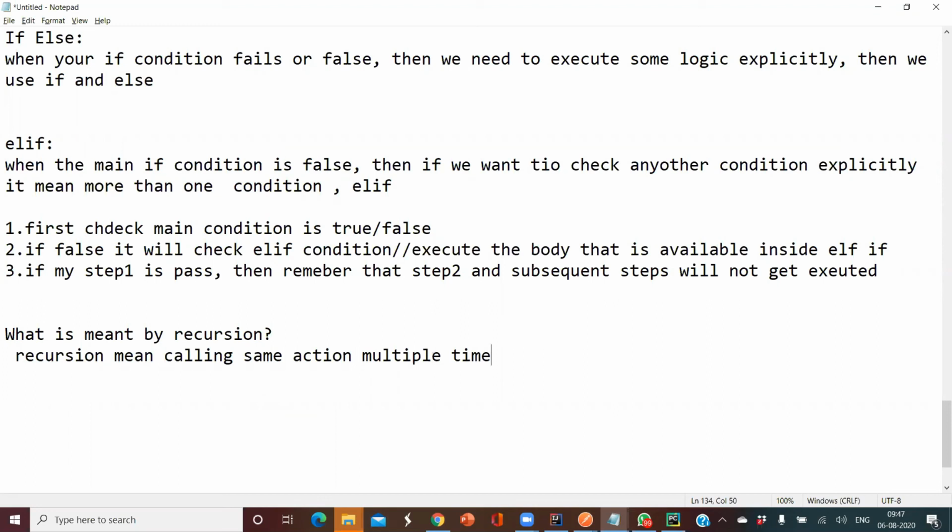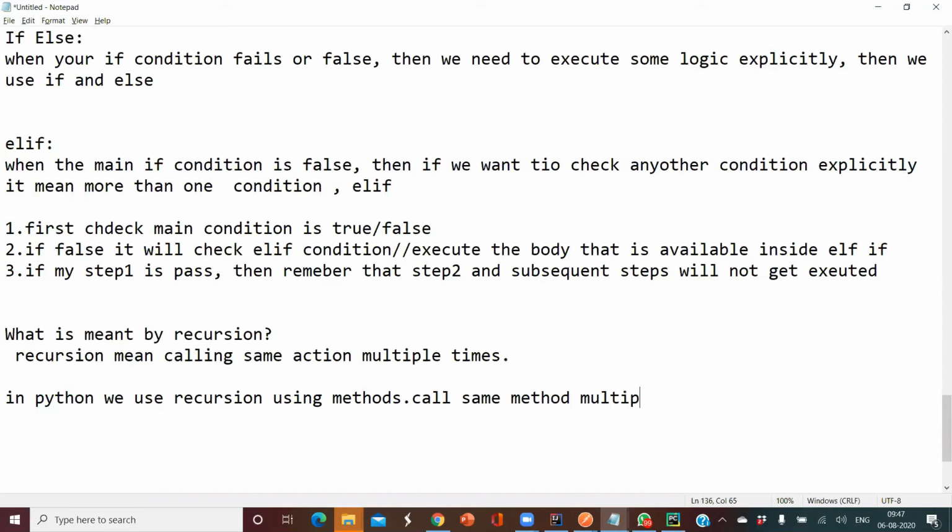In Python we use recursion using methods. Call your same method multiple times, whenever it is required.